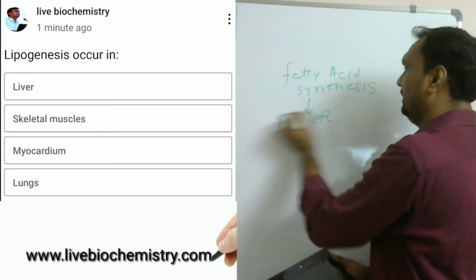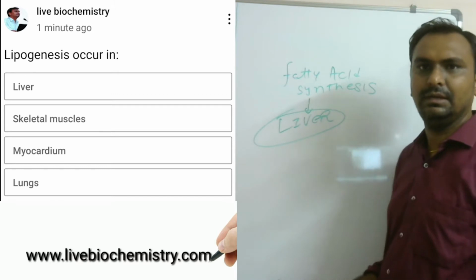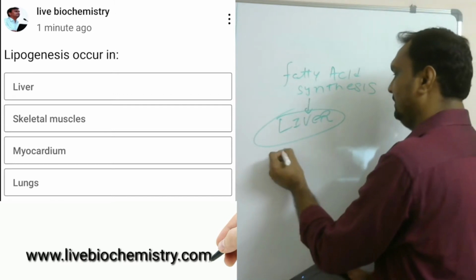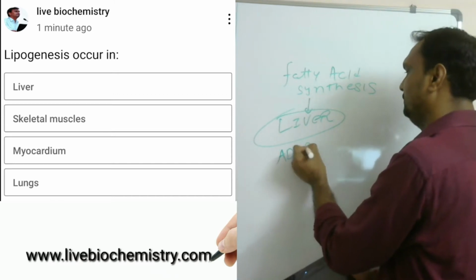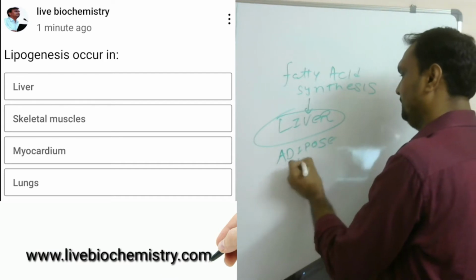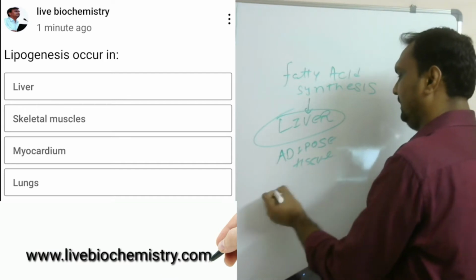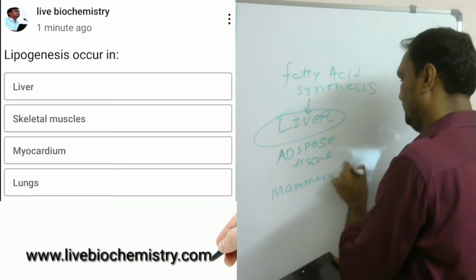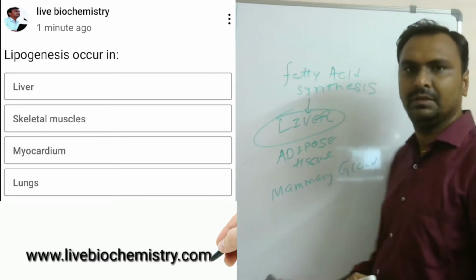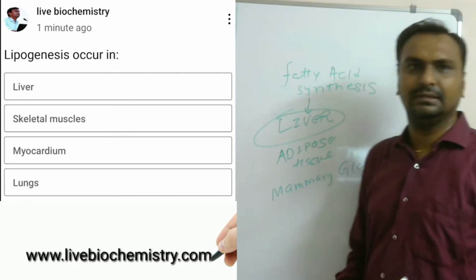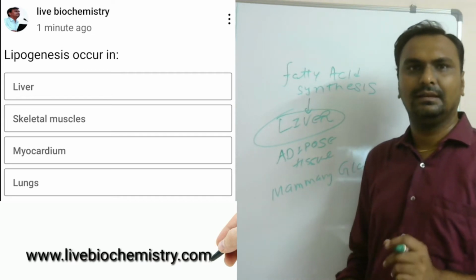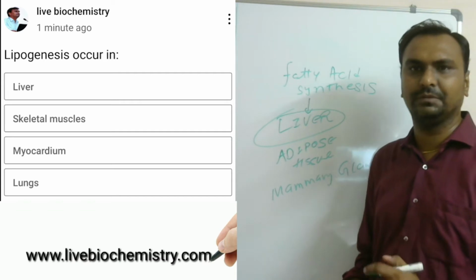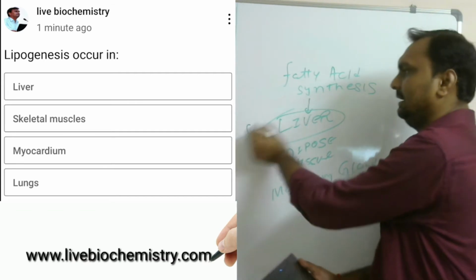It mainly occurs in the liver. Other sites are adipose tissue and lactating mammary gland. So out of all these four options, the answer is liver.